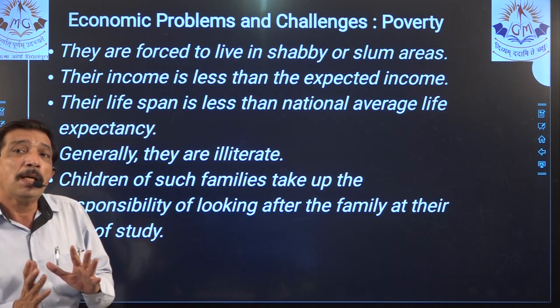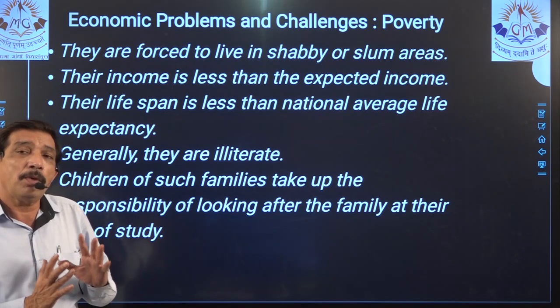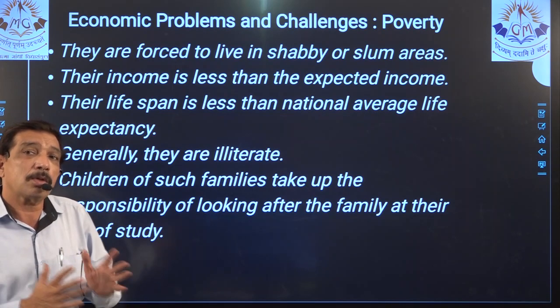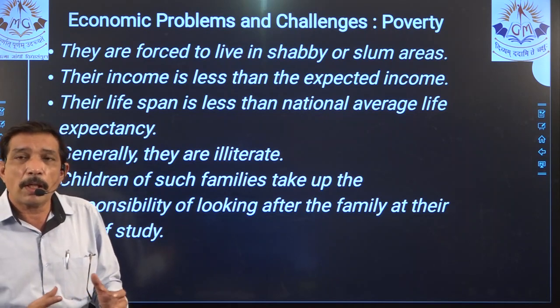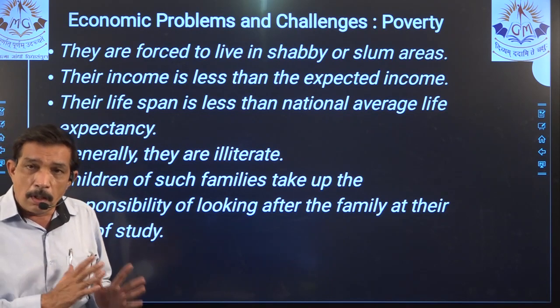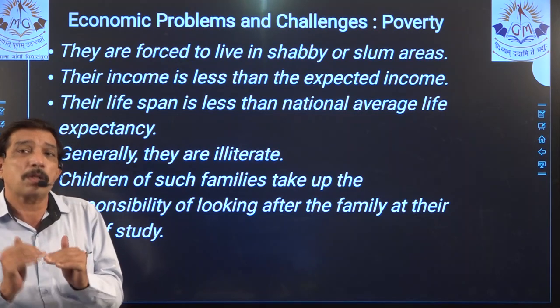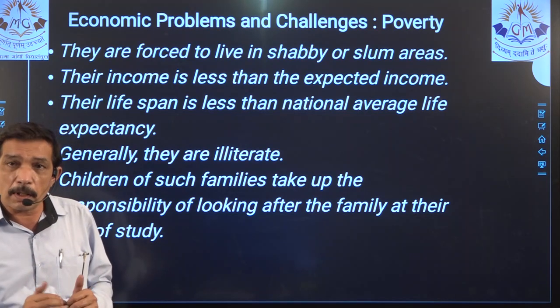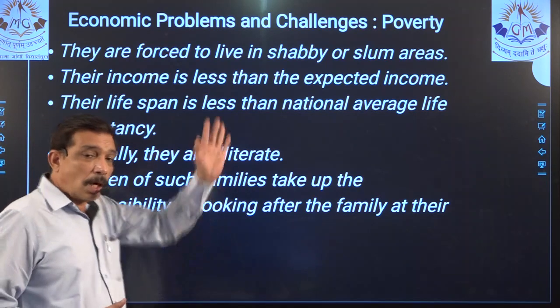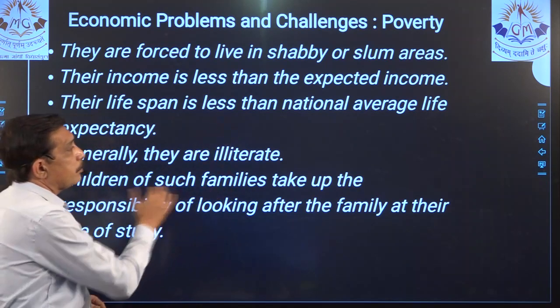We look at a person, yes, we look at the person's background, we look at how he lives, how he wears clothes, how much expenditure he can do. We look at all those things, we come to know he is poorest of the poor, whether he is poor, he is below poverty line, or just above poverty line, low middle class family, right? So this is a 3 mark question.